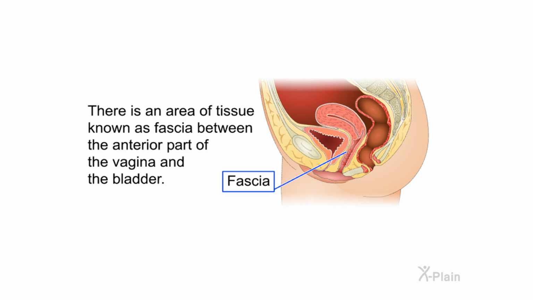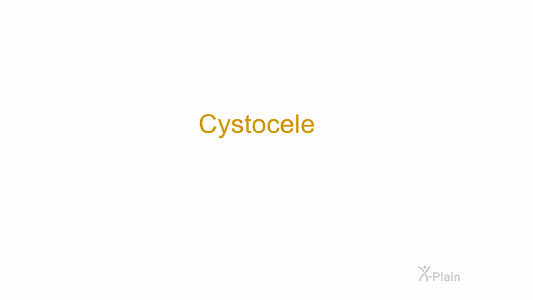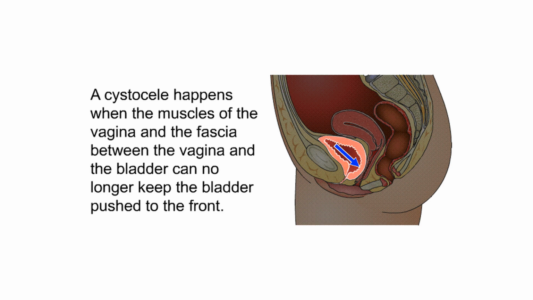There is an area of tissue known as fascia between the anterior part of the vagina and the bladder. The fascia and the muscles of the vagina prevent the bladder from pushing into the vagina. Cystocele. A cystocele happens when the muscles of the vagina and the fascia between the vagina and the bladder can no longer keep the bladder pushed to the front.